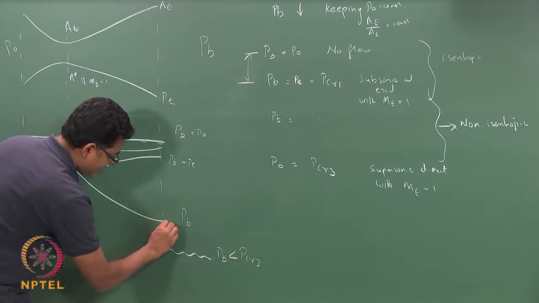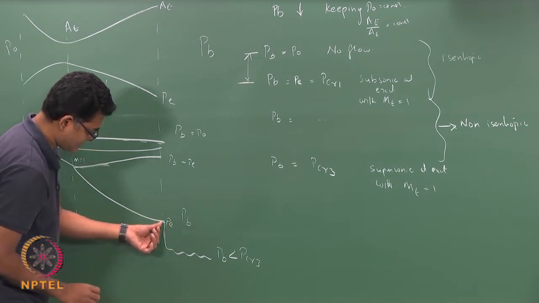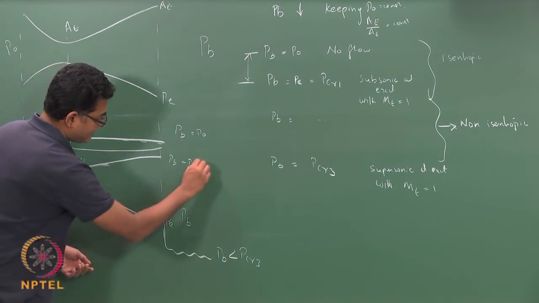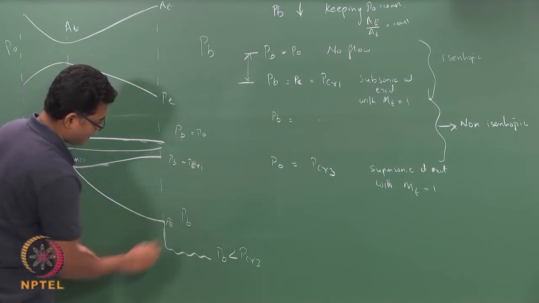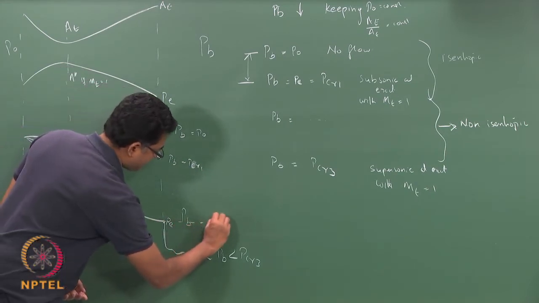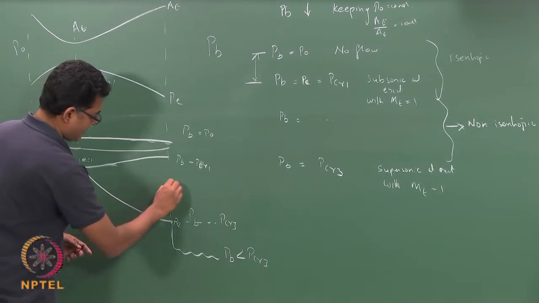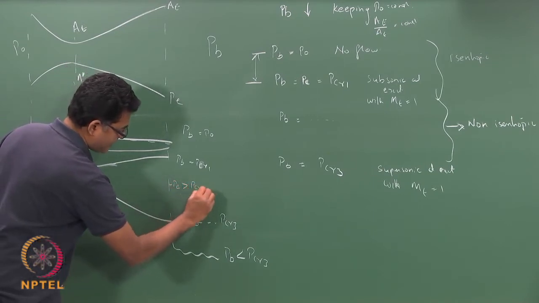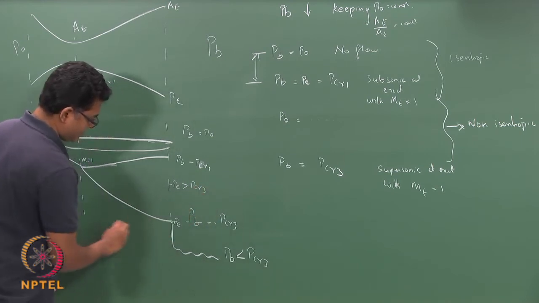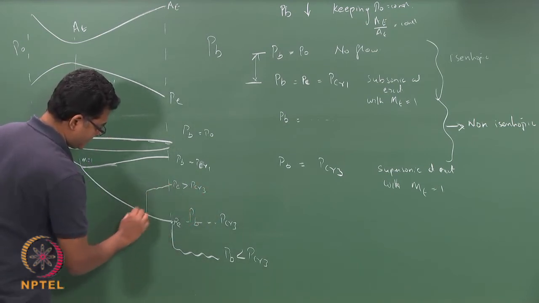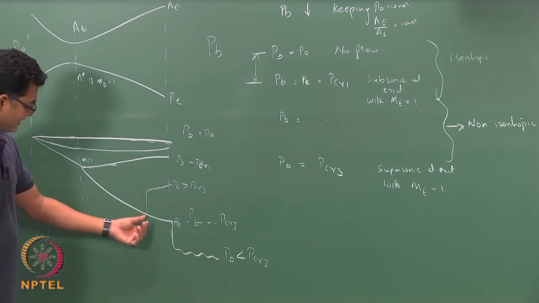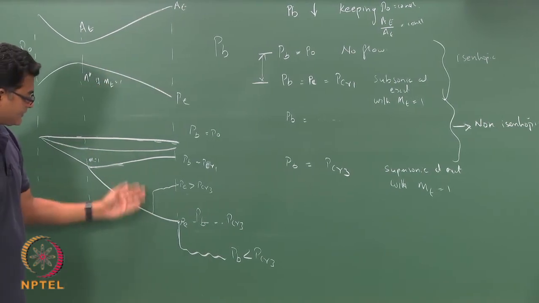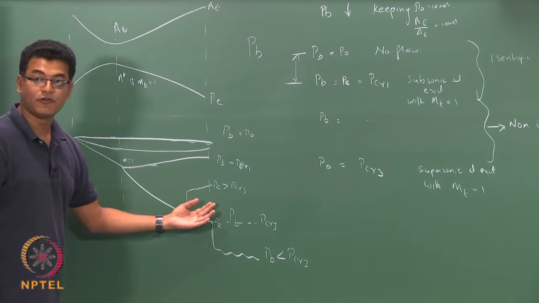I have a situation here, my P exit is greater than P back pressure. So, every condition in between P critical 1 and my P critical 3, I have here back pressure greater than P critical 3. These scenarios we will deal with later. So, I can have a shock inside the diverging section, which would give me a subsonic flow at the exit.